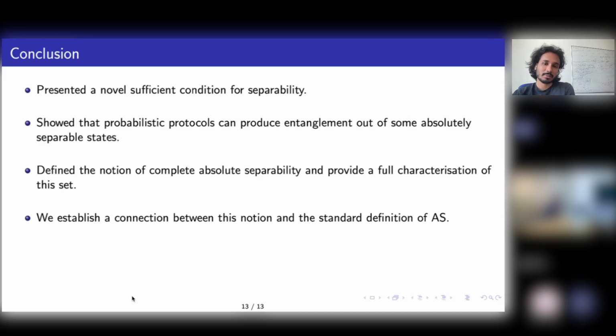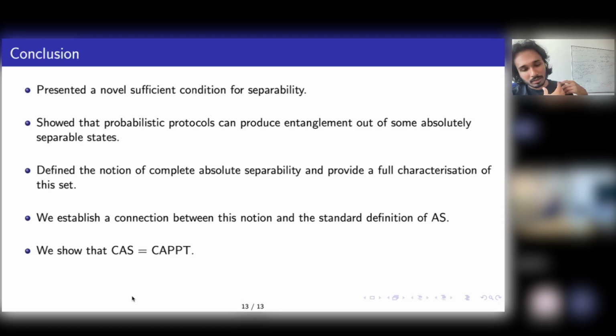And then we show a connection between the notion of absolute separability and complete absolute separability by closing under tensor products. And at the end, we show that complete absolute separability and complete absolute PPT are the same. The original conjecture is that absolute separability equals absolute PPT, but we show a weaker form of this conjecture by showing that complete absolute separability and complete absolute PPT are the same. So with this, I end my talk, and this is the arXiv link.